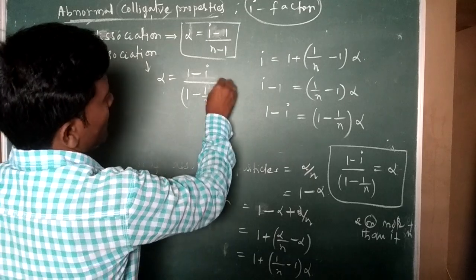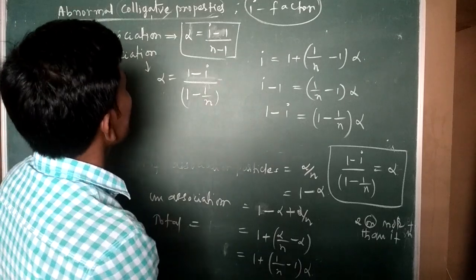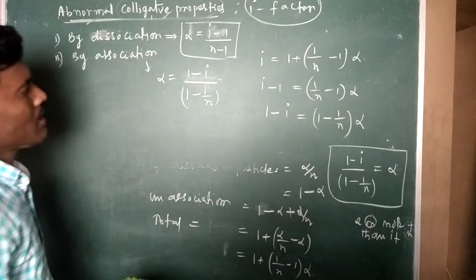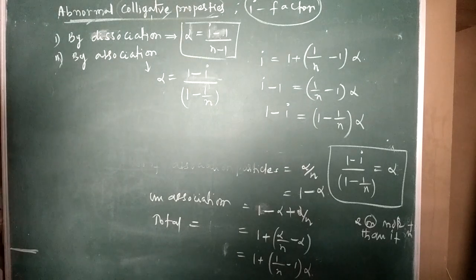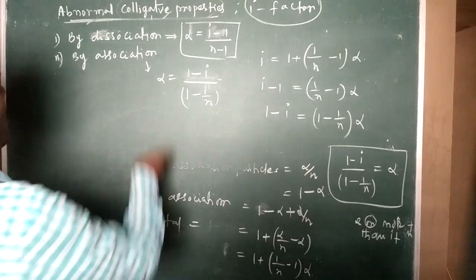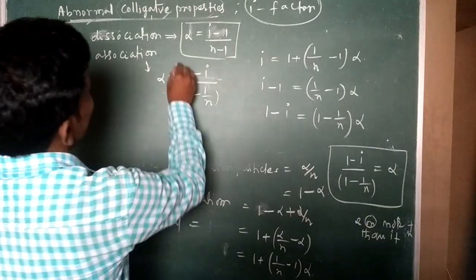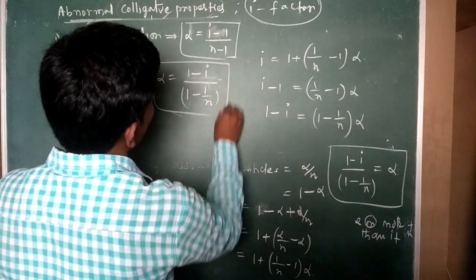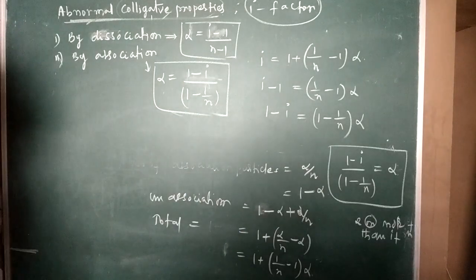Okay, so you can write this formula; 1 minus 1 by n is alpha for dissociation. With these two formulas, we can calculate alpha, the degree of dissociation.